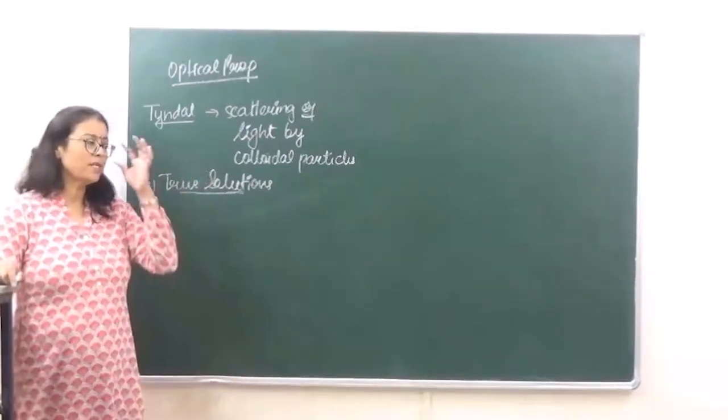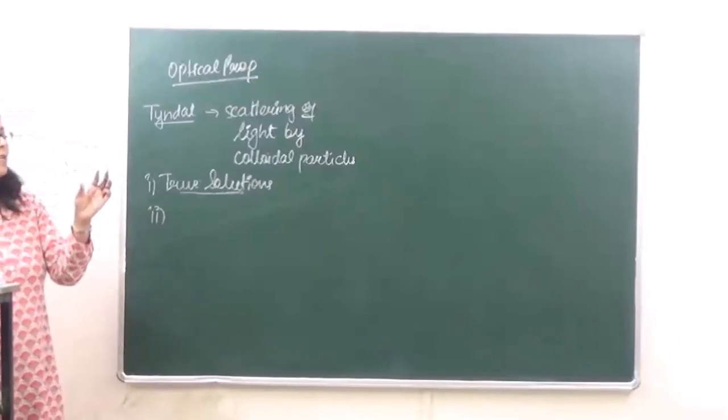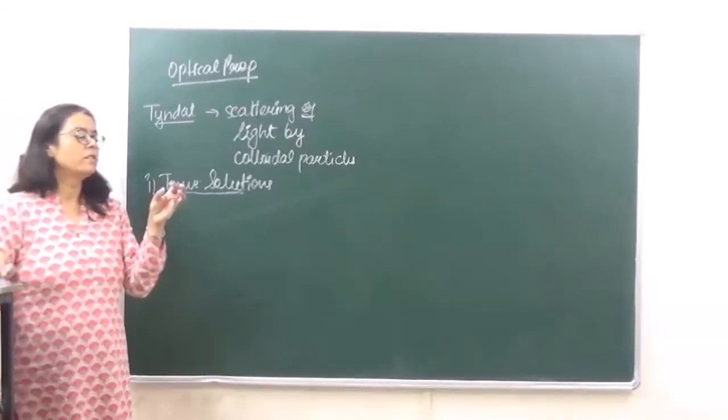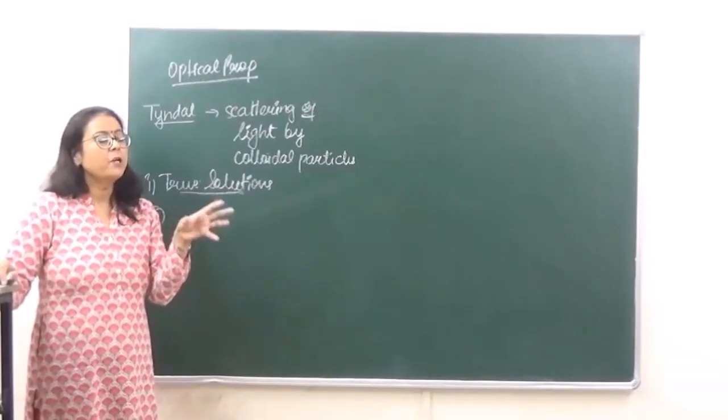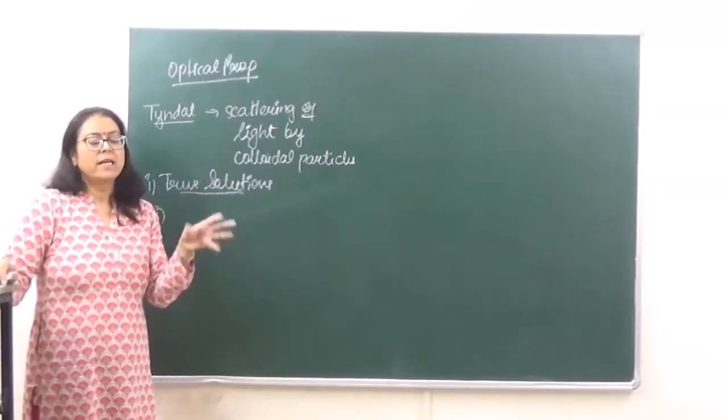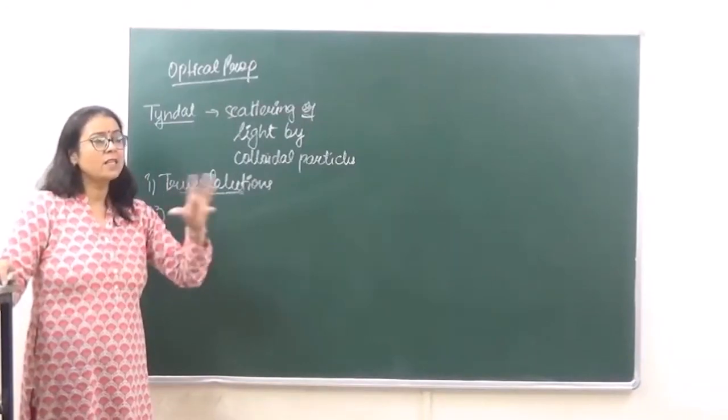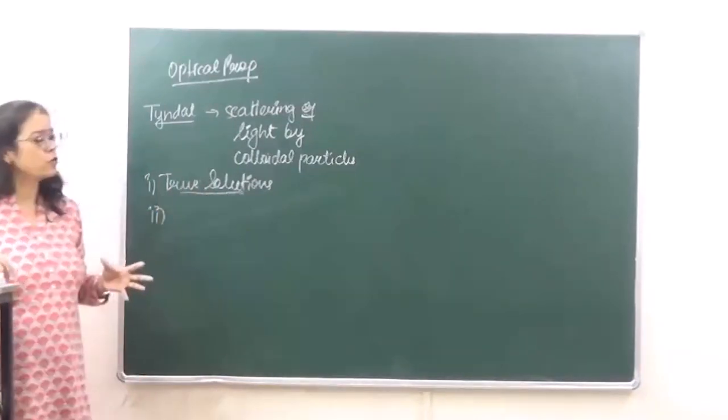Right? So there has to be a sufficiently large difference between the refractive indices of the dispersed phase and the dispersion medium in order to show Tyndall effect. We can't say that all the colloids are going to show Tyndall effect.